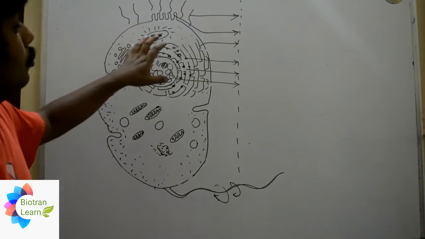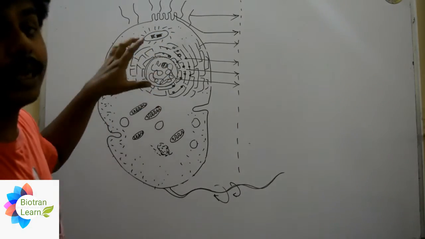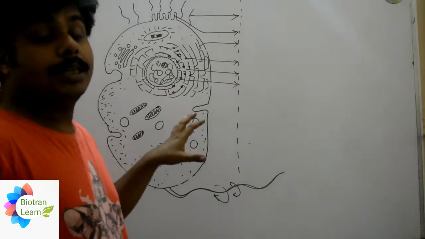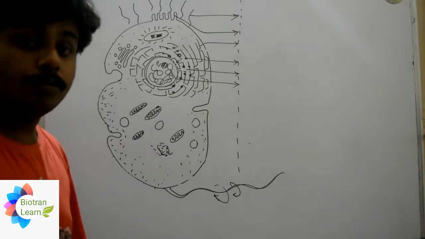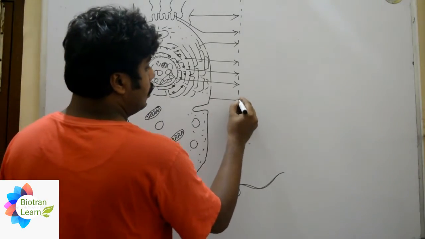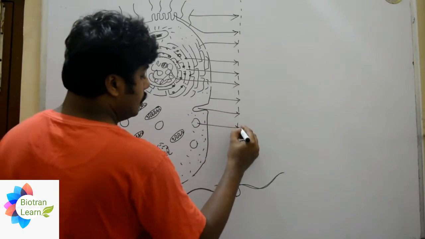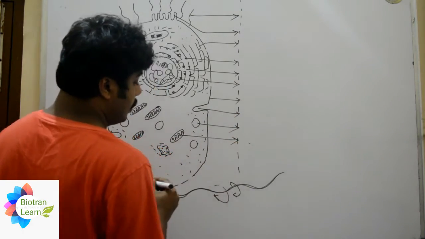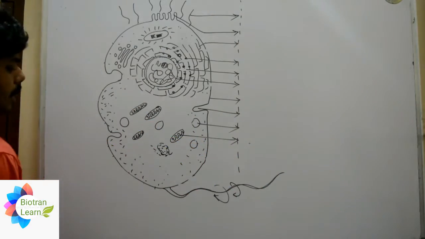Always remember, do not differentiate parts, right? Don't show the nucleolus right now. We will be discussing the nucleolus in the structure of nucleus. So we are just describing the cell structure. Now this is our cell membrane. This is a bud scar. This is ribosome. This is mitochondria, and try to draw all these things in a single way.